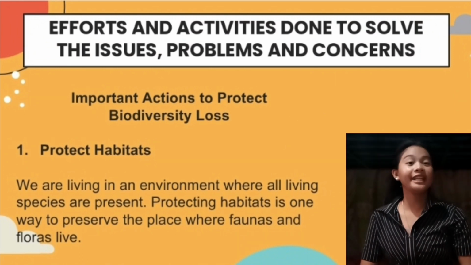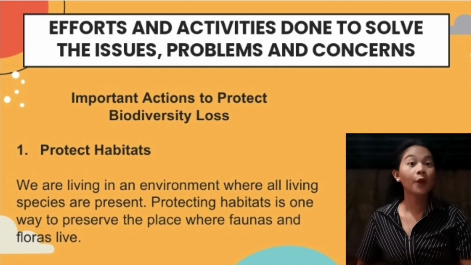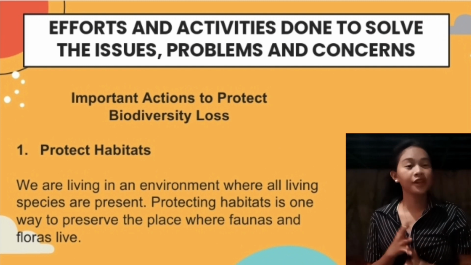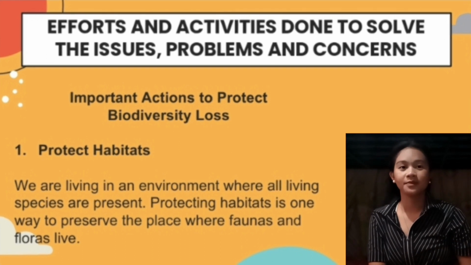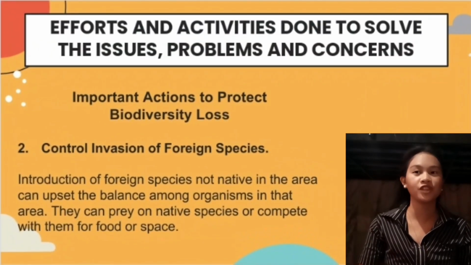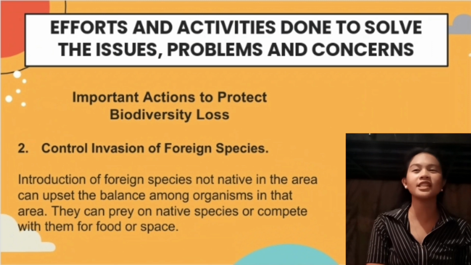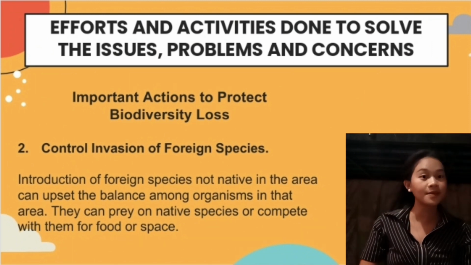The very first action to take is to protect habitats. We are living in an environment where all living species are present. Usually, we can see birds, fishes, fauna, and flora surrounding our environment. Next is the controlled invasion of foreign species. Introduction of foreign species not native to the area can upset the balance among organisms in that area.